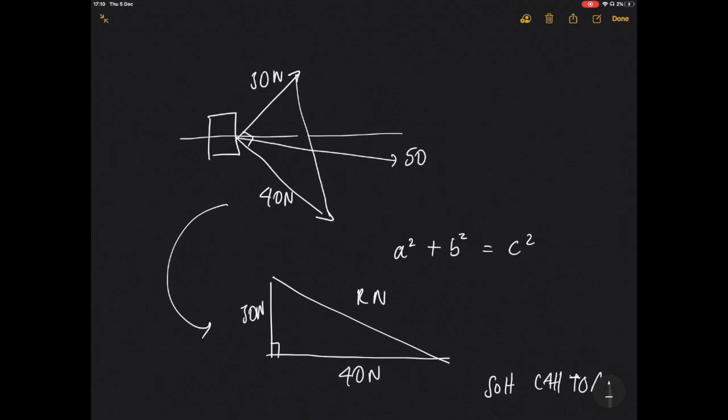Okay, so this is just a method to help us take these two directions and convert them into one direction. We'll leave it at that, and then we'll have a look at how we can apply this in Newton's first law.